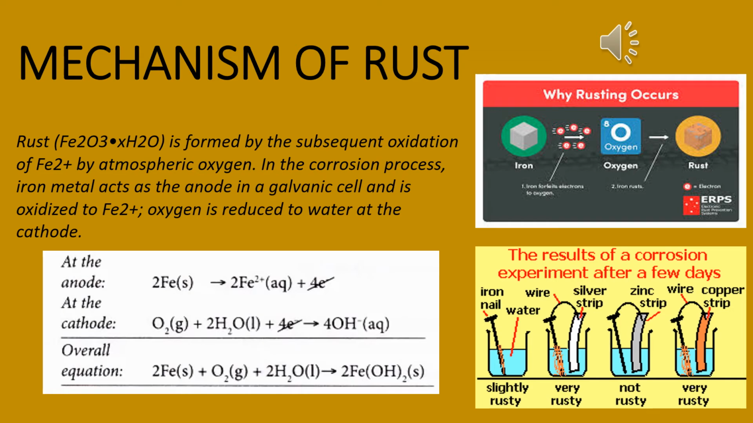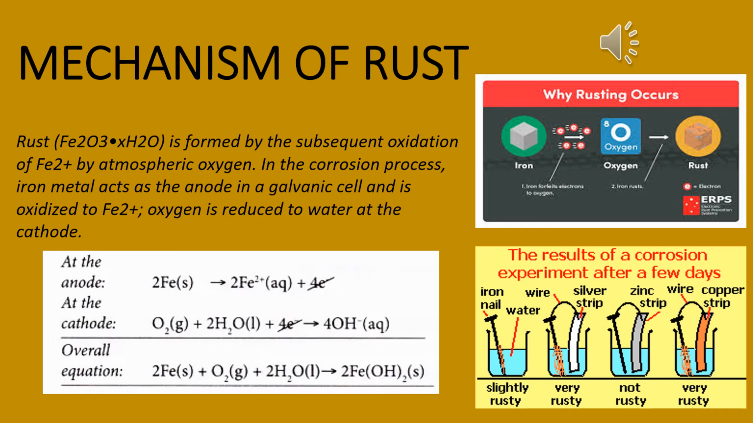So now the mechanism or reactions of rusting. Rust, that is Fe2O3·xH2O, that is actually 3H2O, is formed by the subsequent oxidation of Fe2+ by atmospheric oxygen. In the corrosion process, iron metal acts as the anode in a galvanic cell and is oxidized to iron 2+ cation. Oxygen is reduced to water at the cathode.